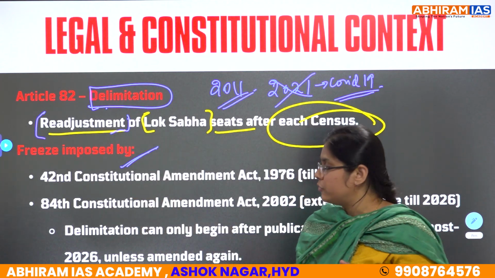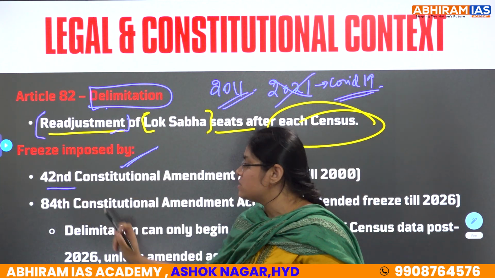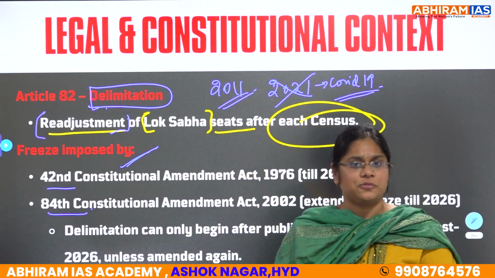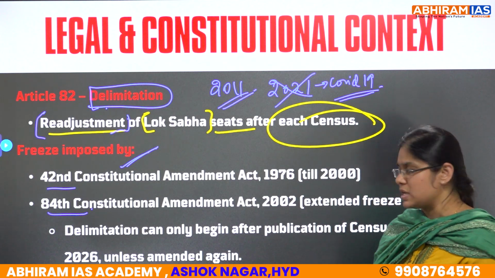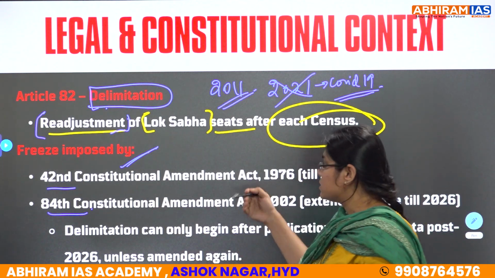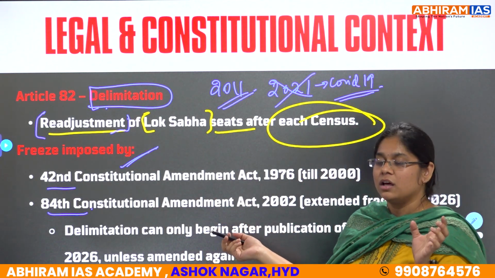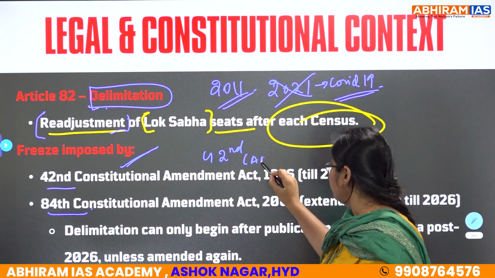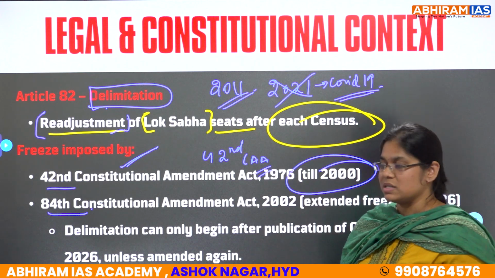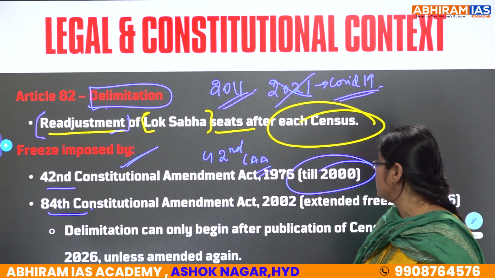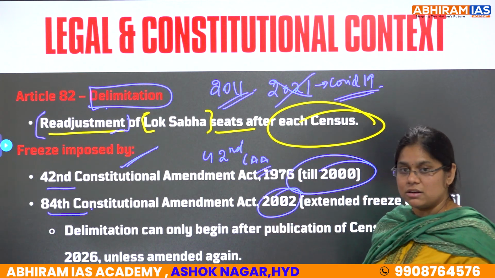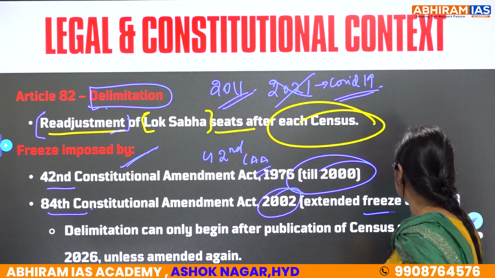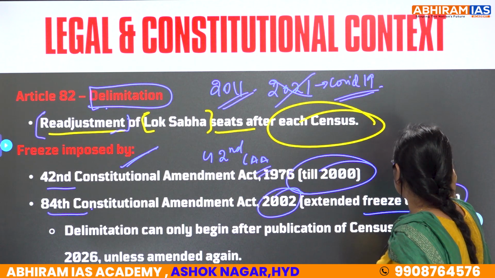లోక్సభ సీట్స్ హ్యావ్ బీన్ frozen with respect to 42nd Constitutional Amendment Act and 84th Constitutional Amendment Act, where Indira Gandhi froze the seats. Indira Gandhi time lో seats అనేవి froze అయిపోయినాయి. Where, okay, 42nd Constitutional Amendment Act తీసుకుంటే it has been frozen till 2000. Further గా 84th Constitutional Amendment ఏం చేసింది? Extended. Like 84th Constitutional Amendment Act of 2002, it has been further extended and froze till 2026.